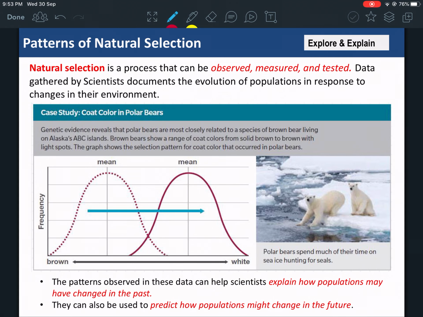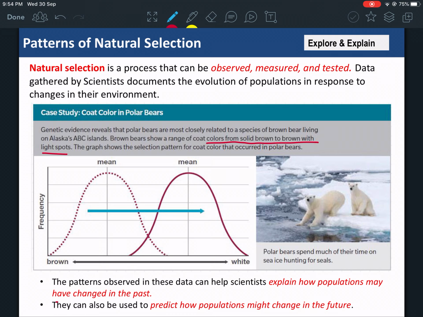This tells you that natural selection is a process that is observed, measured, and tested. They can actually observe, measure, and test this. This is a case study about the brown bear. Genetic evidence reveals the polar bear is most closely related to a species of brown bear living in Alaska. Brown bears show a range of coat colors, from solid brown to brown with light spots. The graph shows the selection pattern of coat color that occurred. The patterns observed in these data help scientists explain how populations have changed.